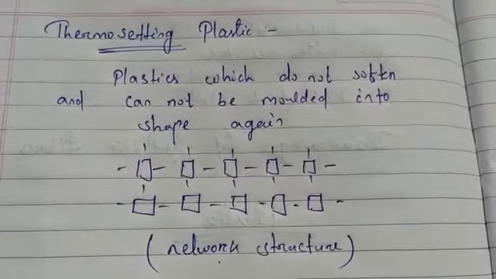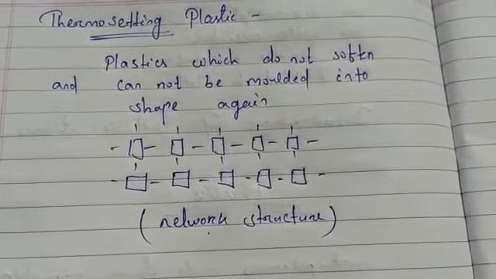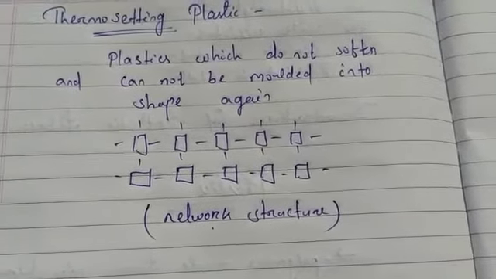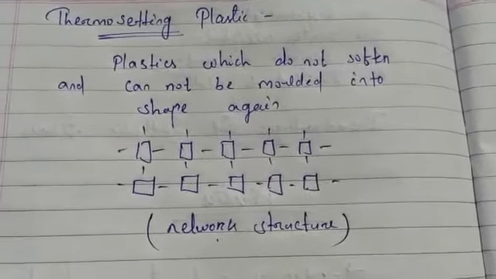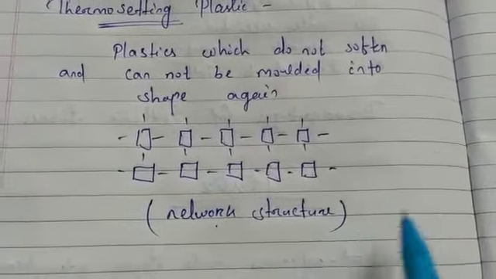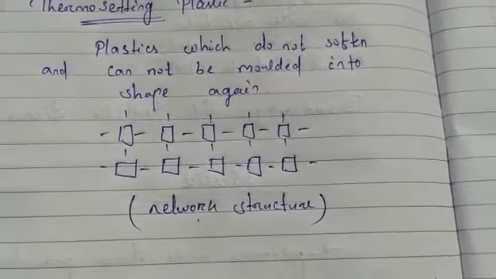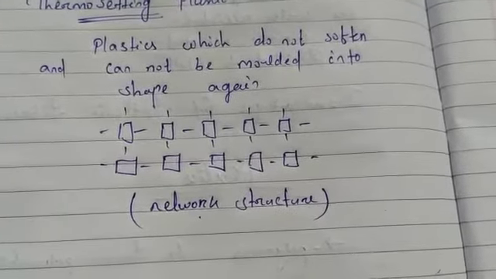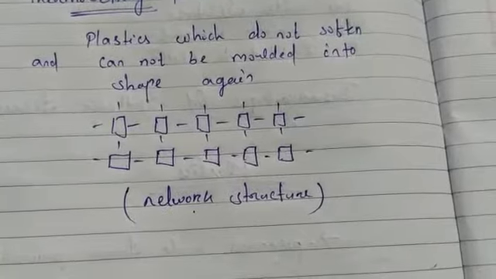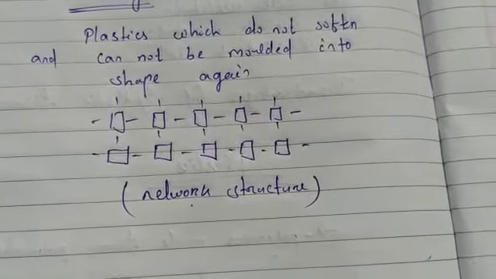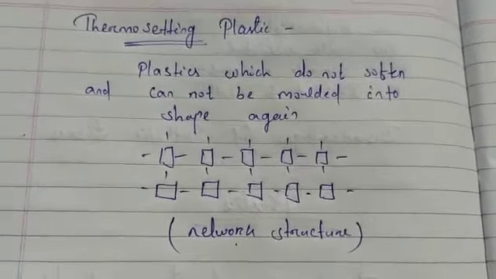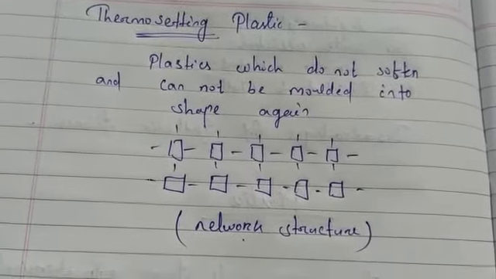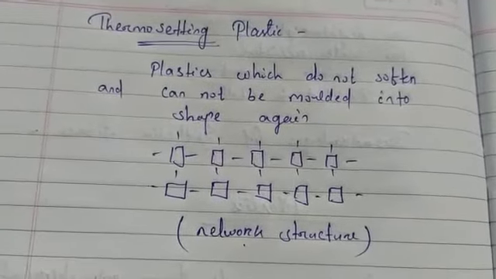So plastics which do not soften on heating and cannot be remolded into another shape again are called thermosetting plastics, and they form a network-like structure. Examples you can take are melamine and bakelite. Melamine is used to make utensils which are easy to use and do not break easily. They come in various colors and designs. Bakelite is another thermosetting plastic which is used to make electrical switchboards, handles of cooking pots, telephone bodies, etc.